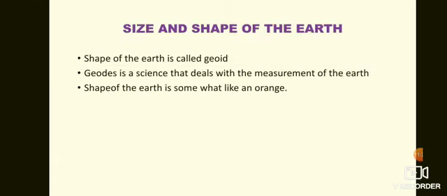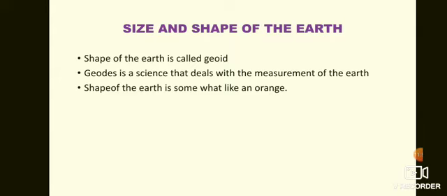So, the shape of the earth. Now let us see. The shape of the earth is called geoid. When we look at a map or any picture displayed in your books or sometimes in videos, you see that earth looks totally round. But let me tell you that earth is not round or circular in shape.